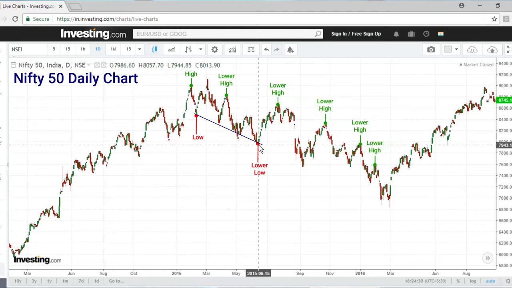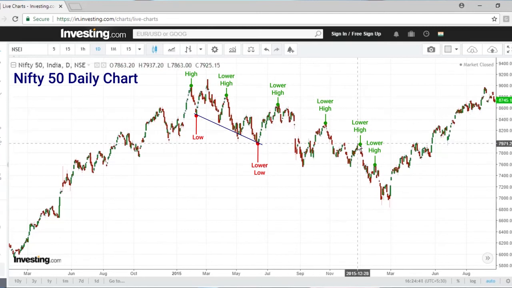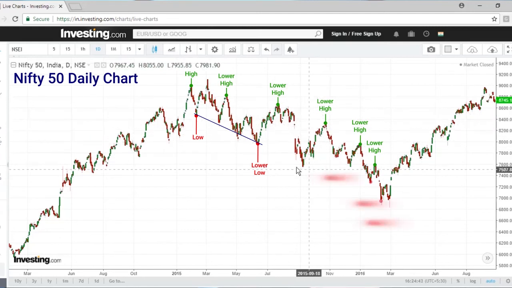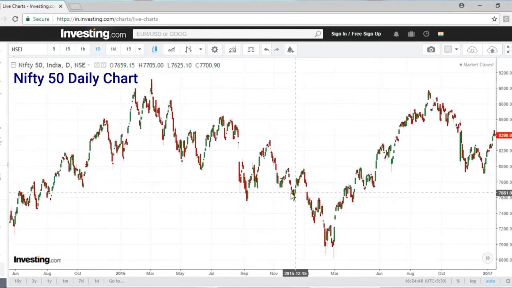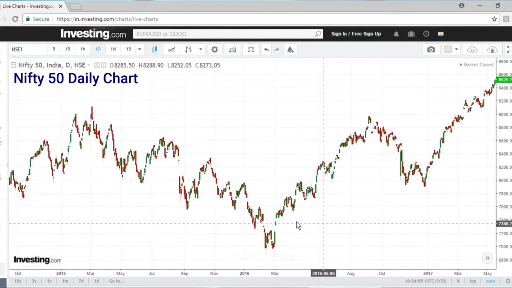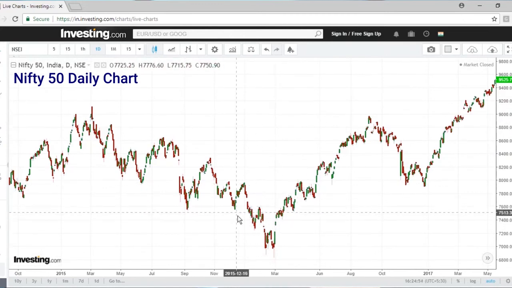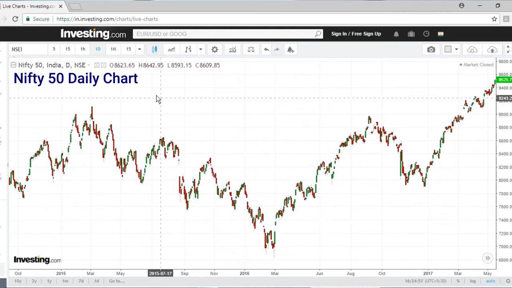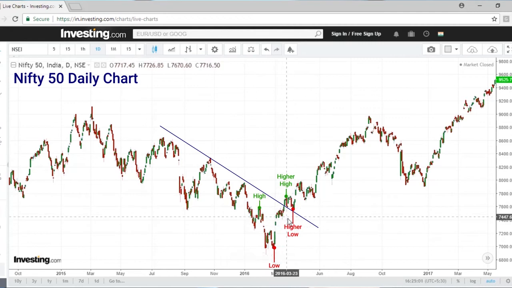And once this was there, we could see a sequence of lower highs. This high was lower than this high, this high was lower than this high, this high was lower than this high. So a sequence of lower highs and lower lows started. So this was a downtrend. And then around here the sequence of lower lows and lower highs was violated.